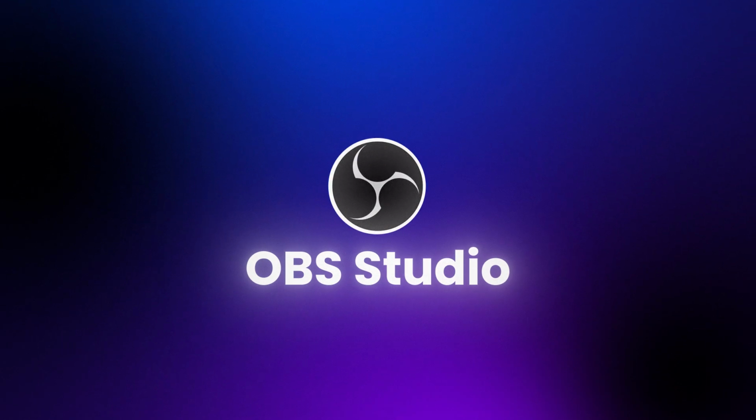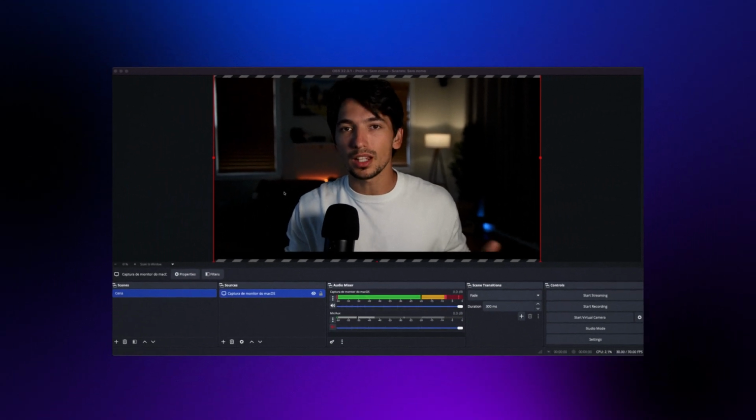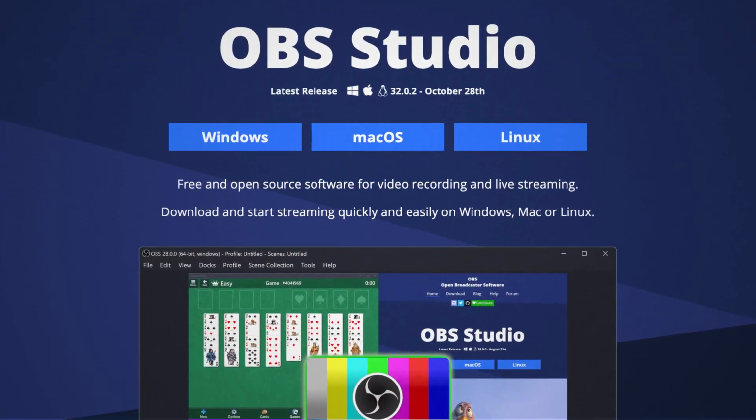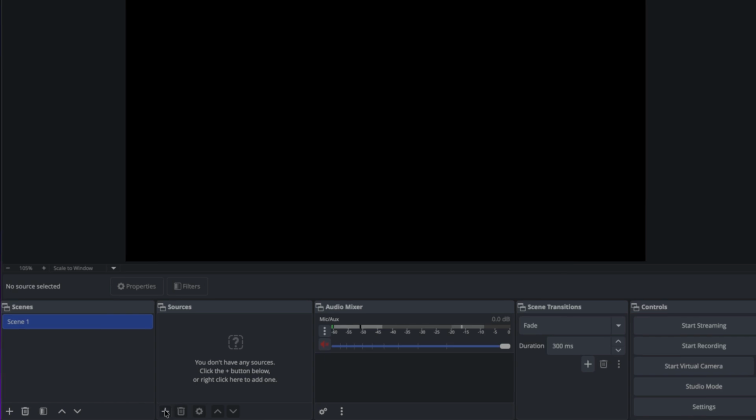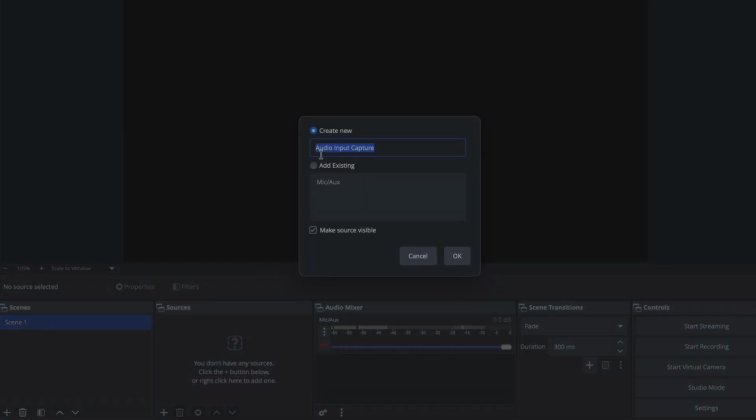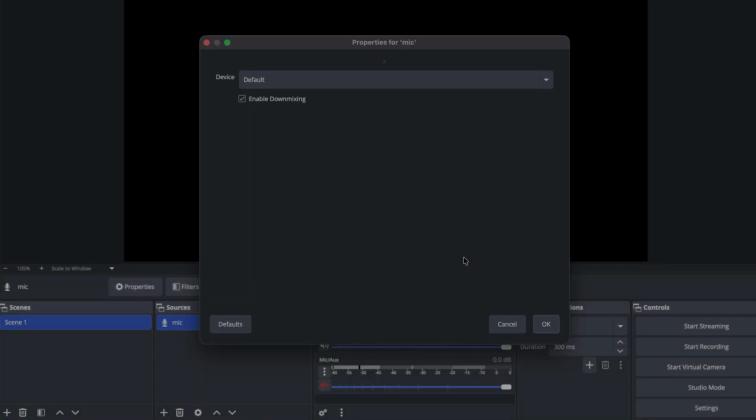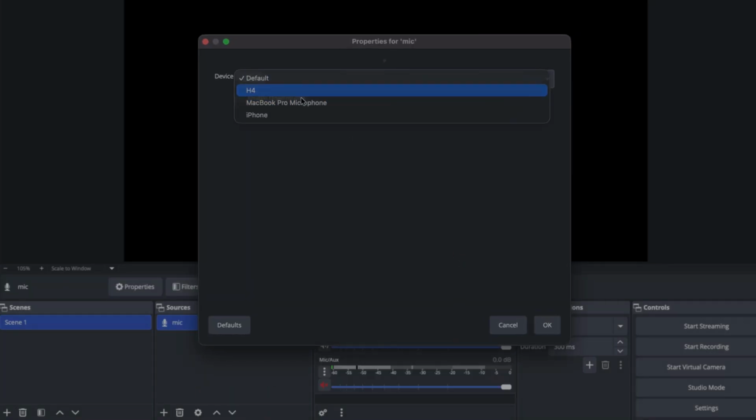Okay, so once you have your script on a Google Doc, you're going to use OBS. It's the easiest recording software to use and it's completely free. To download it, just go to obsproject.com, select your operating system and download the right version. Once you have the app, this is all you need to set up. Go to sources, click plus and add audio input capture. If you have a microphone, make sure you select the right audio input. If you don't have a microphone, that's the first thing you should invest in the future.